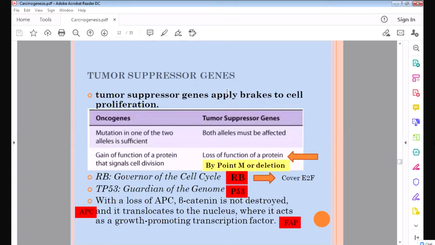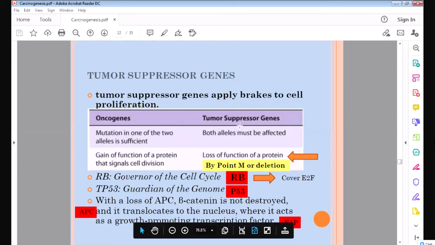It applies like brakes. We have brakes in the car to stop it. So if there are no brakes, what will happen? The cell will proliferate excessively. There is no one to apply brakes to the cell. Every one of us has a normal tumor suppressor gene which controls the growth. But if this tumor suppressor gene is damaged and inactivated, what will happen? The cells will proliferate too much. So if the tumor suppressor genes are damaged, it will cause excessive proliferation of the cells.